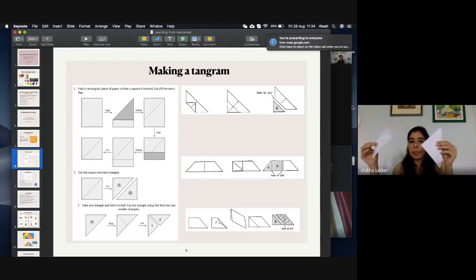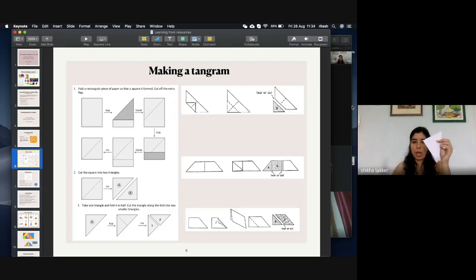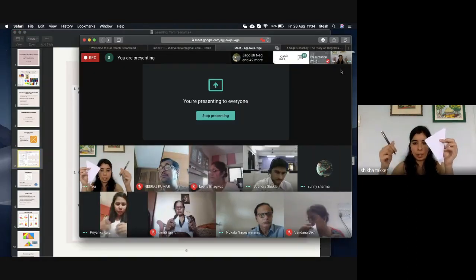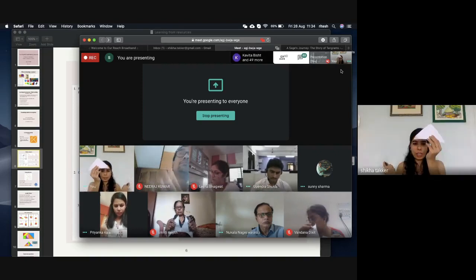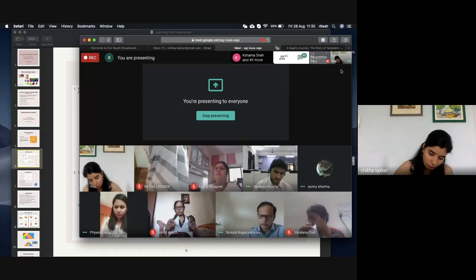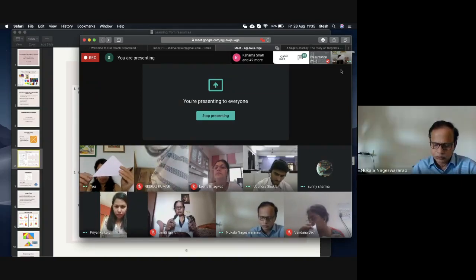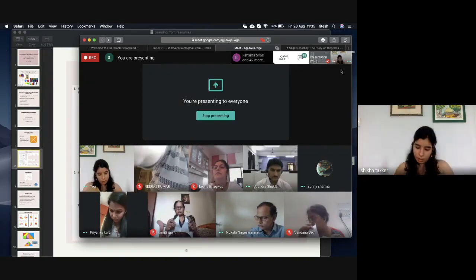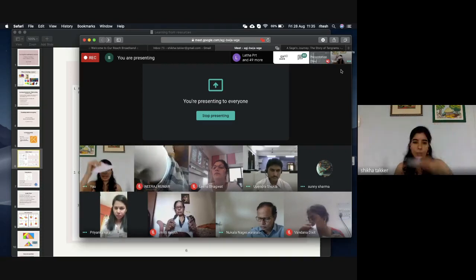So we are going to label these two pieces as number 1 and number 2. You can take a pen or a pencil and label one of these triangles as number 1. And I have the other piece, which is number 2.